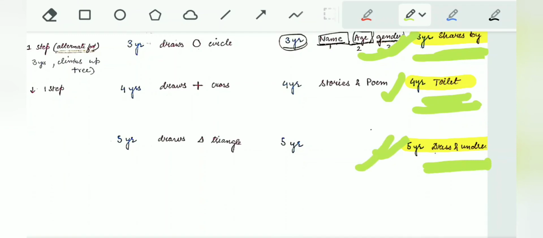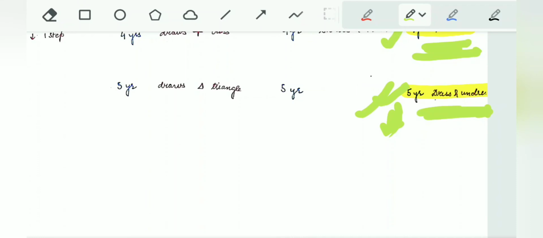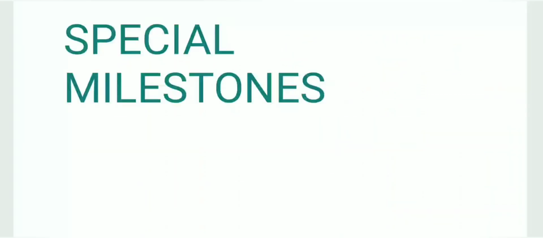For 5, we already saw the mnemonic, that 5 is like wife. So, wife loves to dress and undress. So, dress and undress at 5 years. Now, some special milestones, which I haven't included in the previous charts. Now, let's see those.